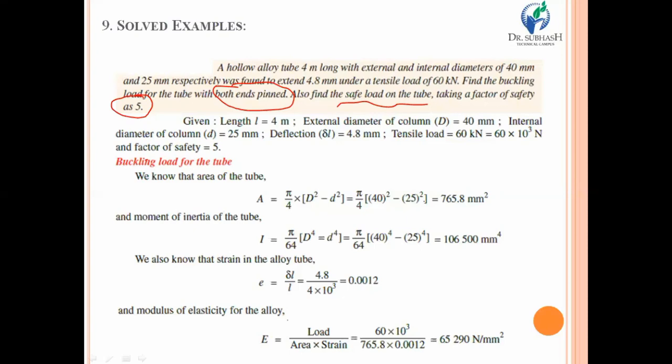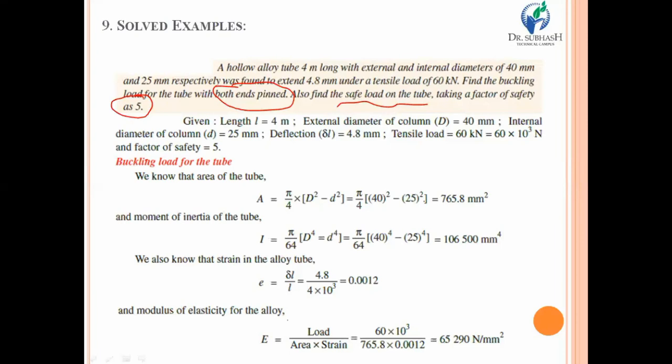In a similar way, for a hollow circular section, moment of inertia is found by pi by 64 (D raised to 4 minus d raised to 4), and ultimately it gives 106,500 mm raised to 4, that is the moment of inertia.